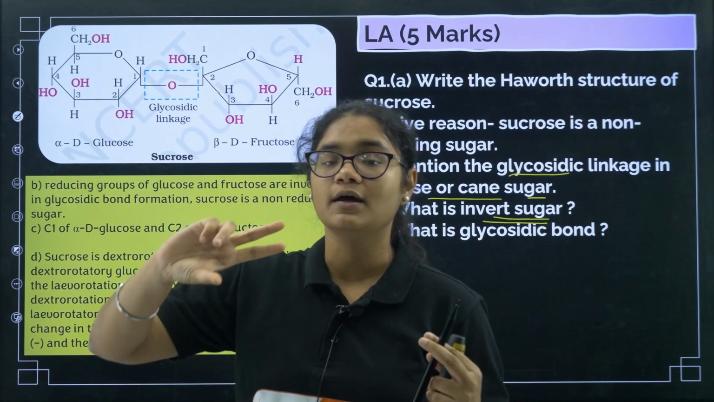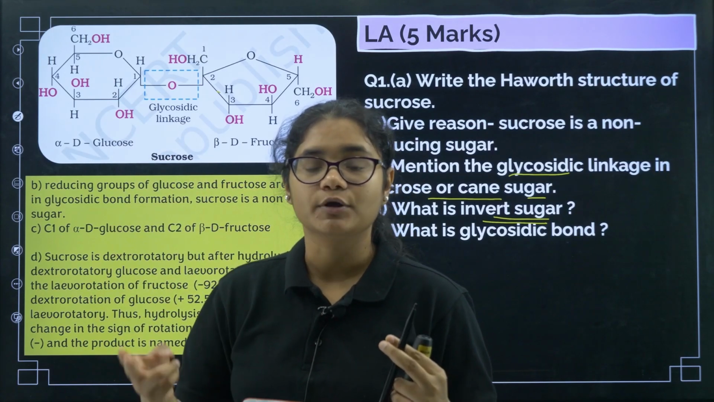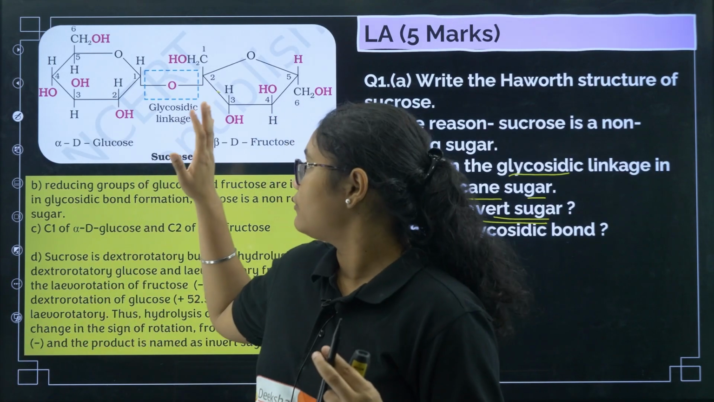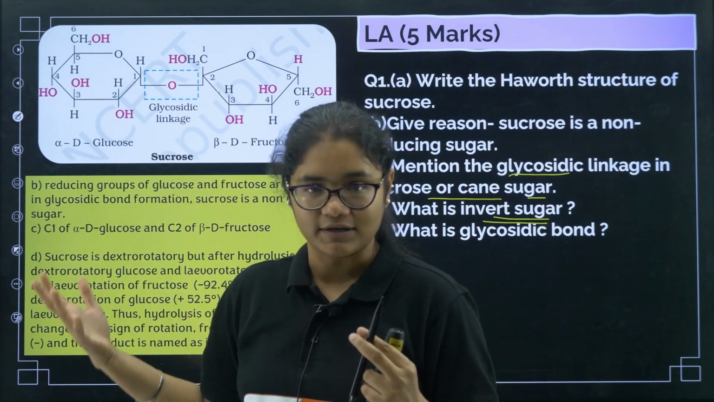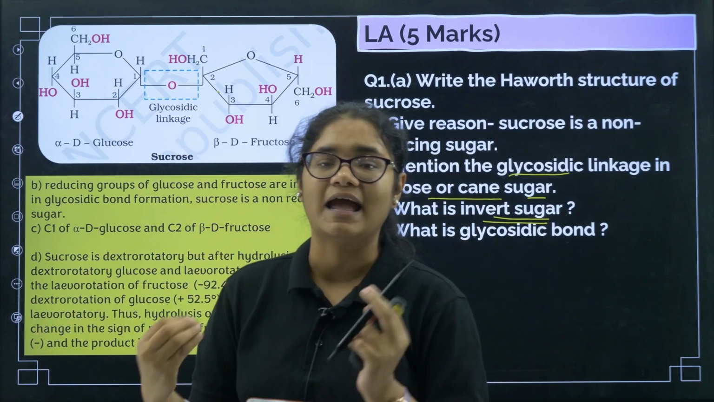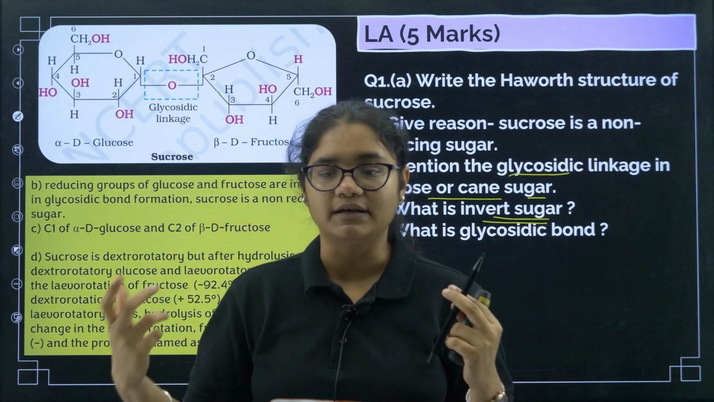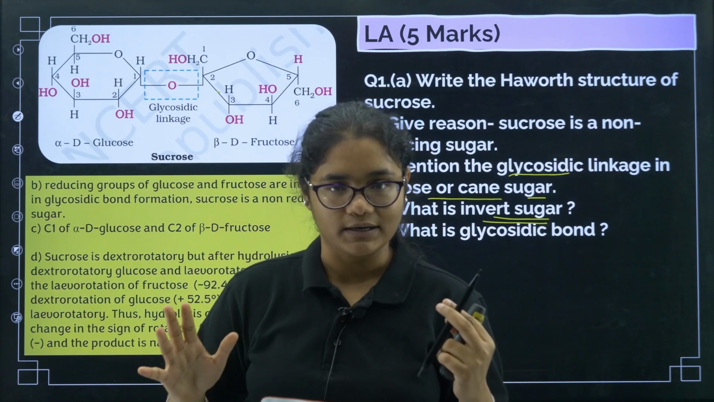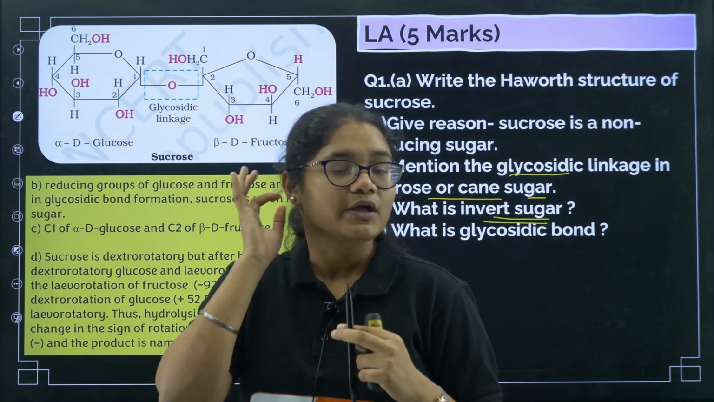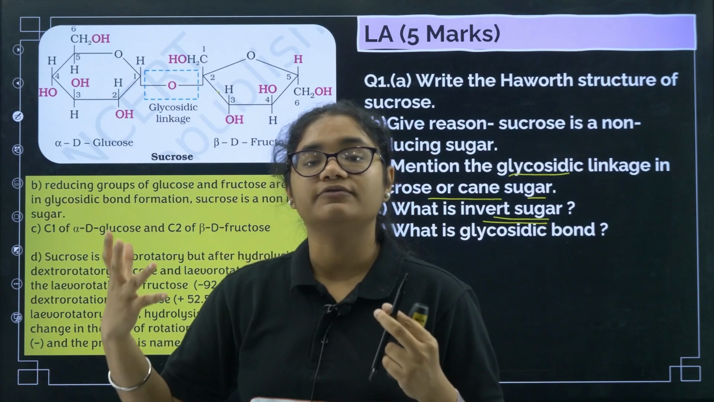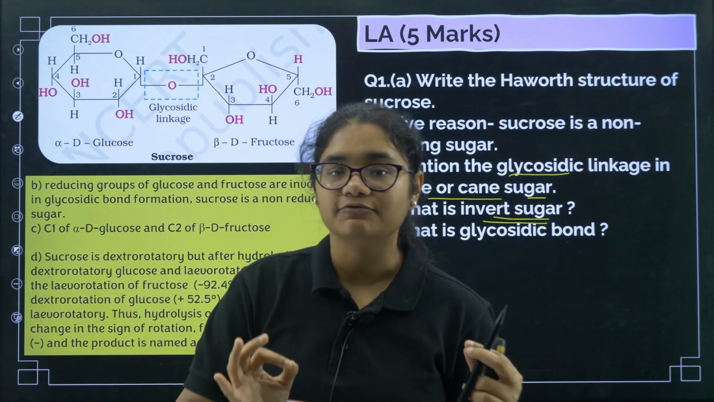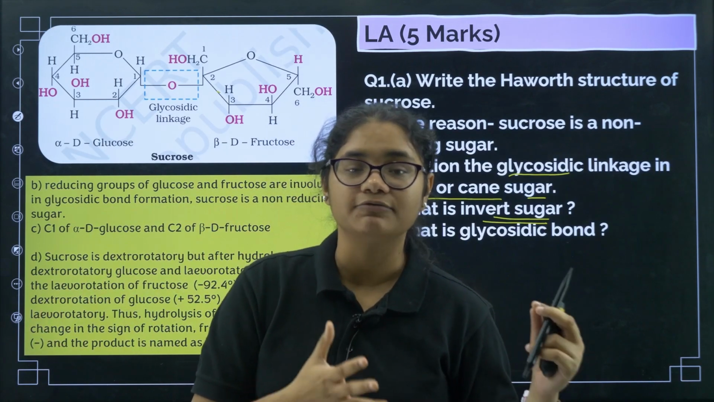Dextrorotatory means it rotates the plane polarized light in the clockwise direction. Okay, so now when it undergoes hydrolysis, it gives you alpha D glucose and beta D fructose. Now alpha D glucose is dextrorotatory, beta D fructose is levorotatory, right? But what happens here? The levorotation of the fructose is more than the dextrorotation of alpha D glucose.